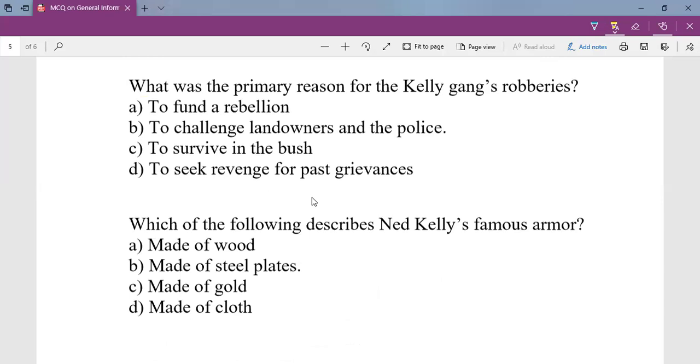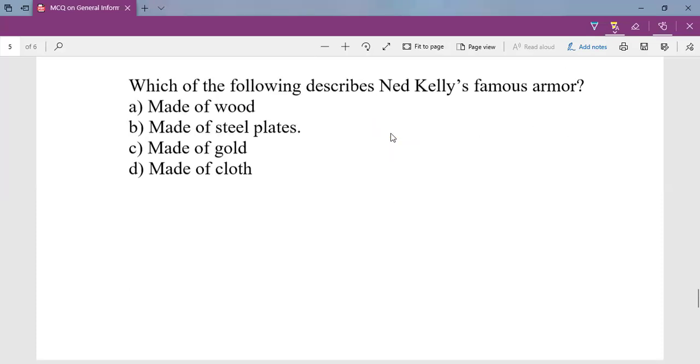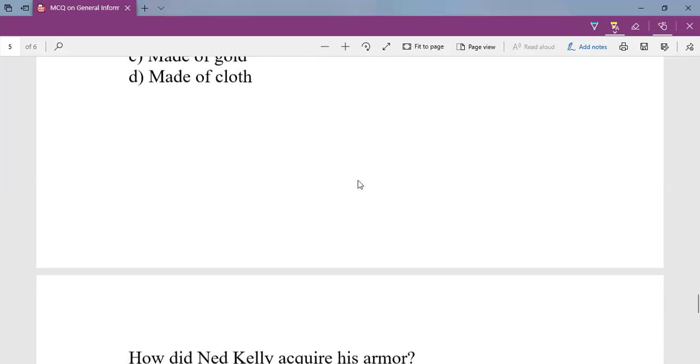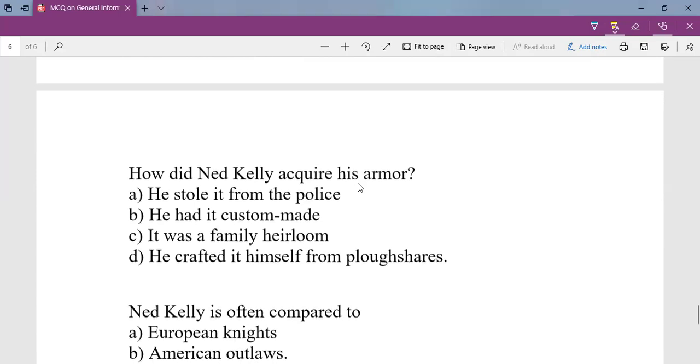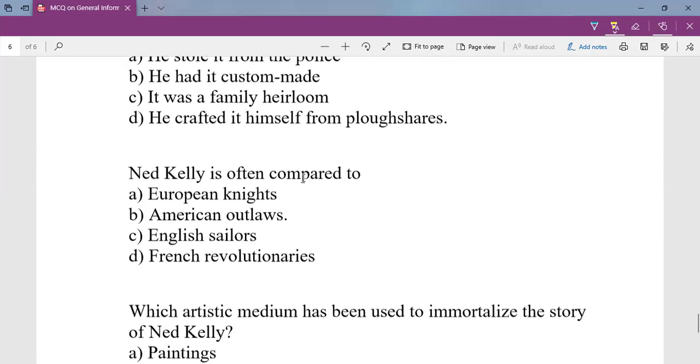What was the primary reason for Ned Kelly gang's robberies? Initially, they wanted to do robberies in order to challenge landowners and the police. Which of the following describes Ned Kelly's famous armor? It was made of steel plate. So he made his own armor. How did Ned Kelly acquire his armor? He acquired his armor by crafting it himself from a plowshare. A plowshare is the sharp edge of a plow. So he used it to prepare armor for himself.